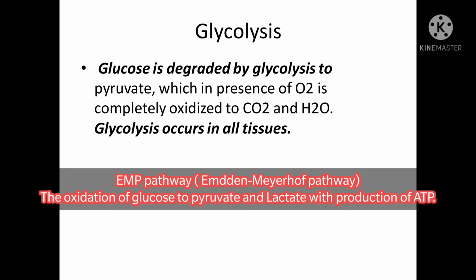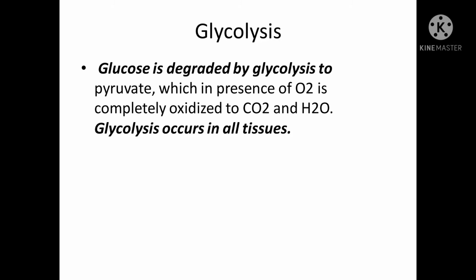Today's topic is glycolysis. Here it is the oxidation of glucose into pyruvate and lactate with the production of ATP. This pathway is also known as the EMP pathway, named after its scientists.